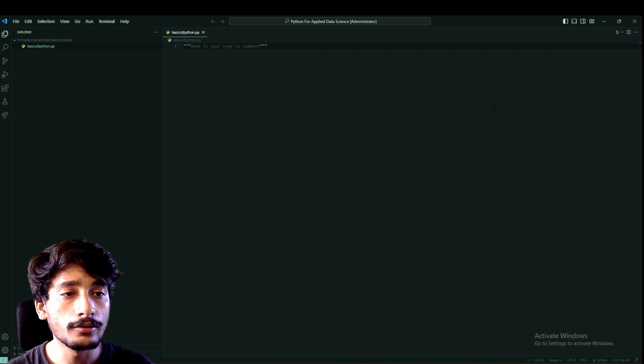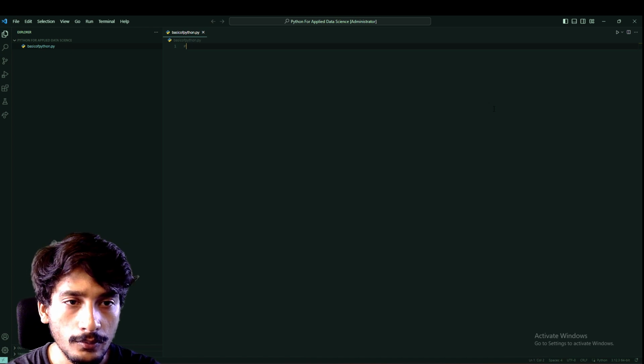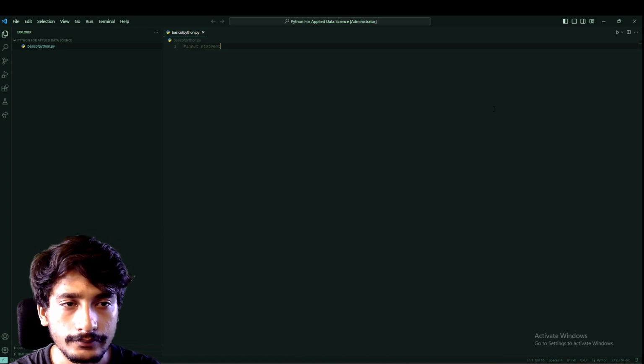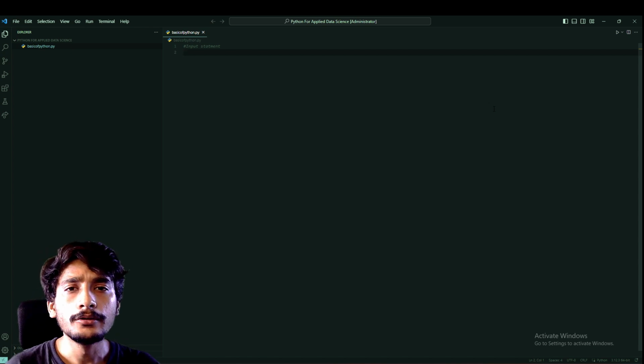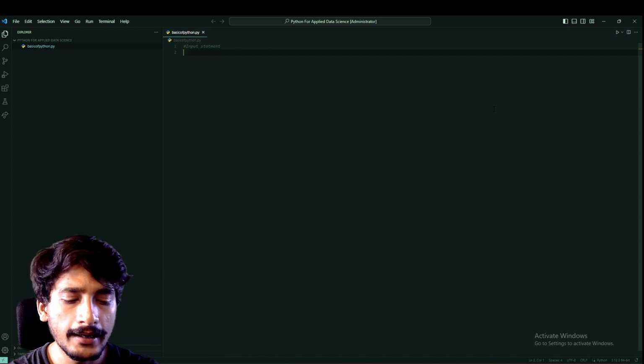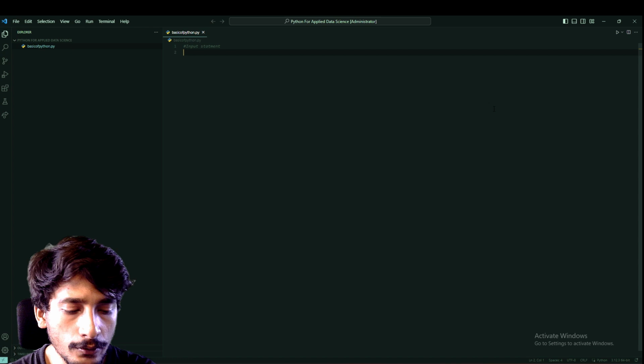The next concept we want to learn about is the input statement. What is an input statement? To take a user input, there is a keyword in Python we need to use, that is input. Suppose we want to take an input.